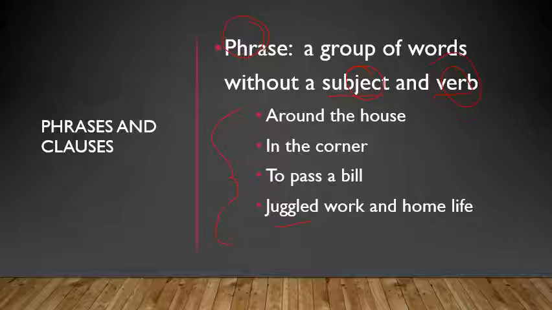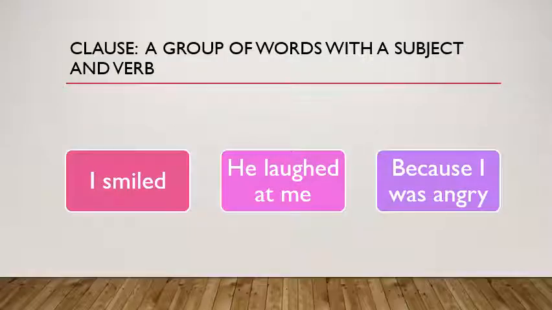Here you might look at this and say, well, hey, look, there's a verb, but it does not have a subject and a verb, so it is considered a phrase. And these are different types of phrases. The ones that you'll notice the most are prepositional phrases like around the house, in the corner. But we won't really deal with those yet. But I just wanted you in general to know what a phrase was. So just keep that in mind that a phrase is a group of words without both a subject and a verb. All right. Next, we're going to talk about clauses.